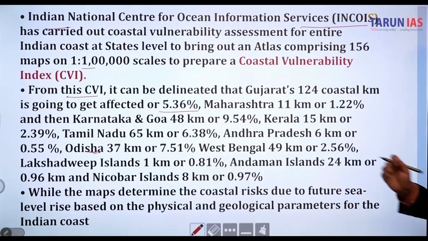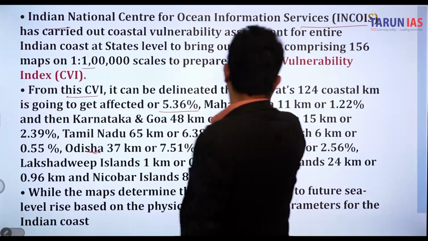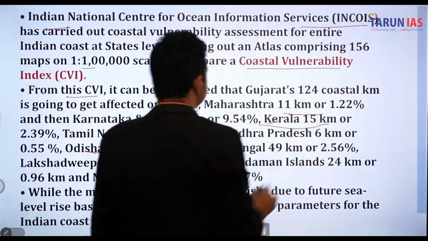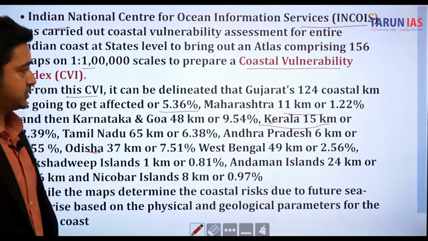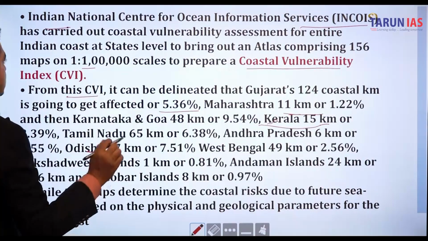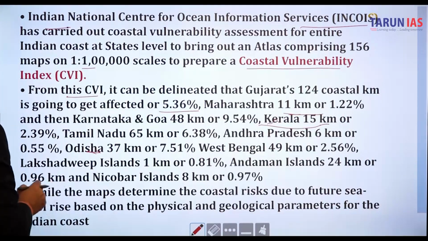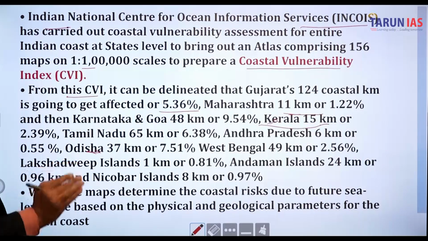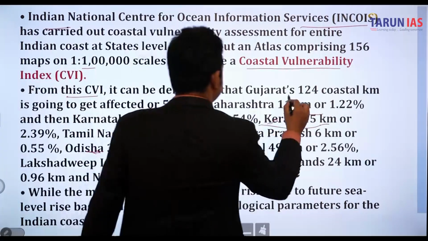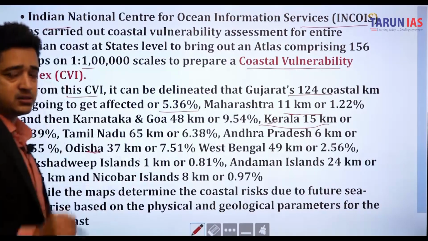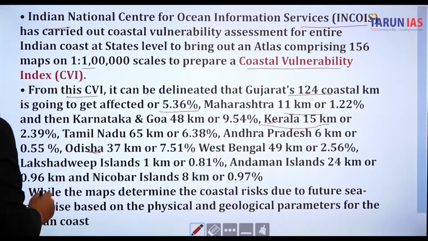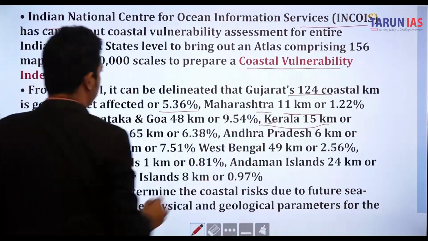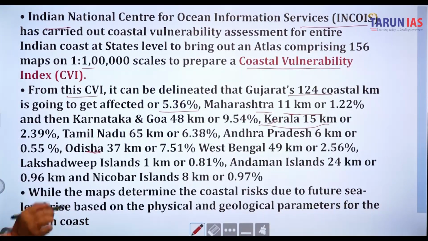So Gujarat is very easily affected because the maximum coastal area is in Gujarat, and the second one is Andhra Pradesh. So from the CVI, it can be delineated that Gujarat, 124 coastal kilometers surrounded by the Arabian Sea, is going to be affected by 5.36%. Maharashtra 11 kilometers or 1.22%, and Karnataka and Goa 48 kilometers or 9.54%.